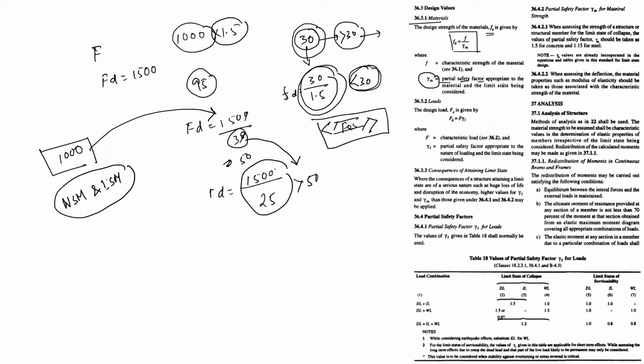Okay, I'll give an example again. My load is 1000 and 30 is your strength. Then I need only 33 bags of cement. Now this 1000 comes to 1500 and this 30 came to 25. What happened?